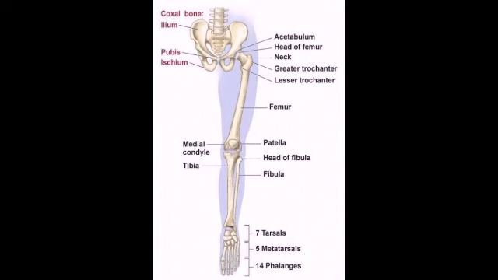Here, the pelvic girdle and the lower limb. The hip bone is formed by the fusion of 3 bones, ilium, ischium and pubis. It forms a cavity called the acetabulum, into which the head of the femur articulates. Then the lower limb: the thigh bone is called femur, the longest bone. Then patella, kneecap, tibia and fibula, the thicker bone tibia, the thinner bone fibula. Tarsals, metatarsals and 14 phalanges.